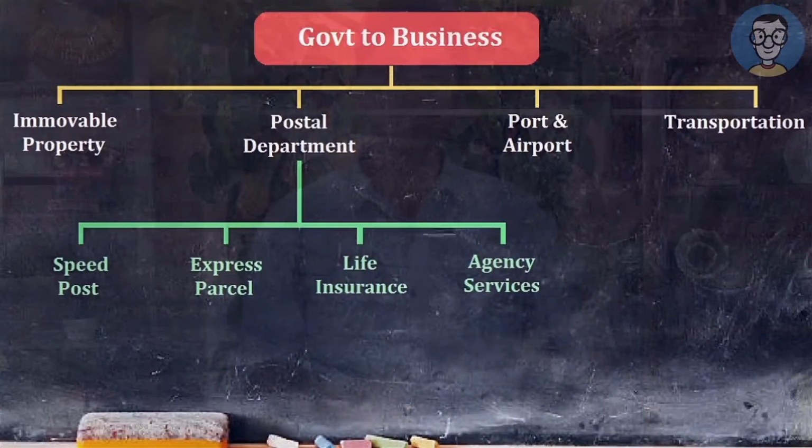So again I am reminding you, on these activities RCM is not applicable. Which are those activities? Let me repeat. First one was speed post, express parcel post. Next one was life insurance services, and the last one was the agency services. So on all these services, RCM is not applicable.